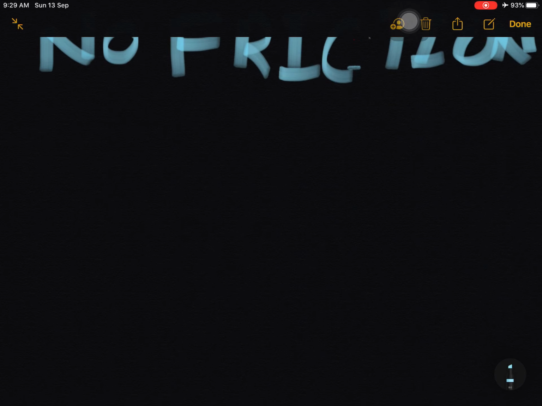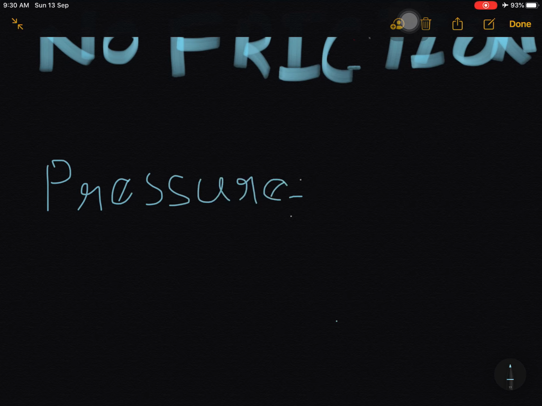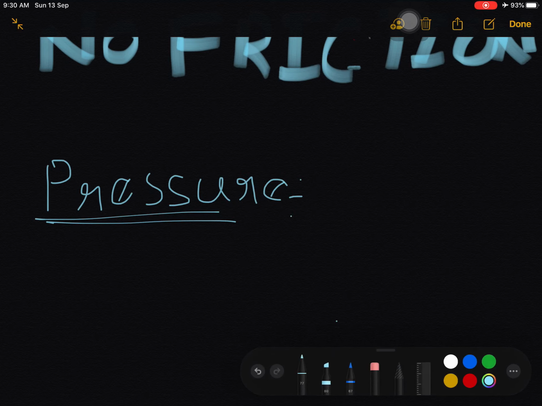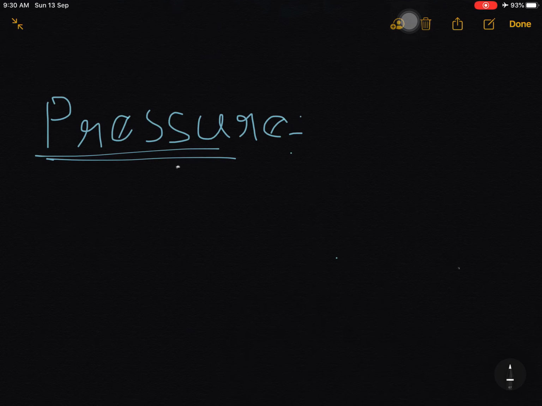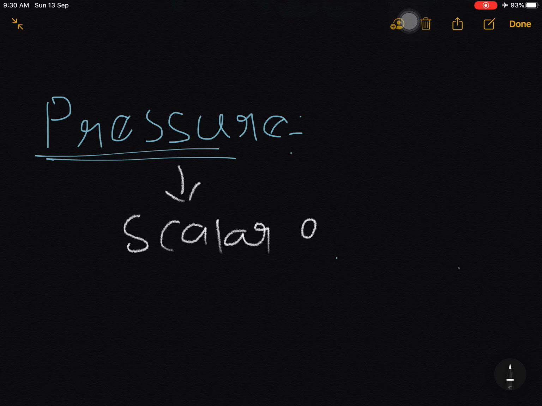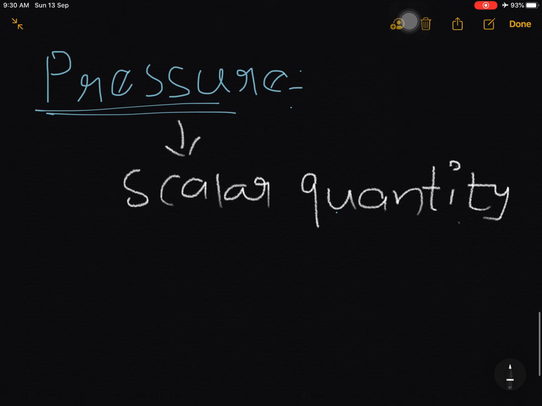Okay. Next we are going to discuss about pressure. And we know that pressure is a scalar quantity. We cannot say that pressure is applying in a particular direction, so it is a scalar quantity.